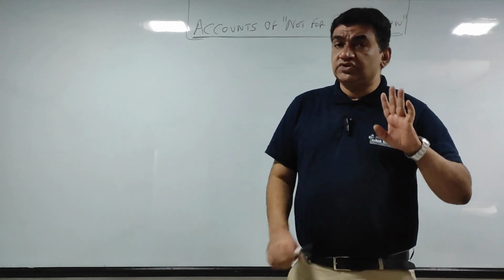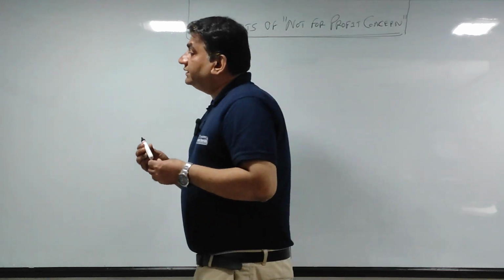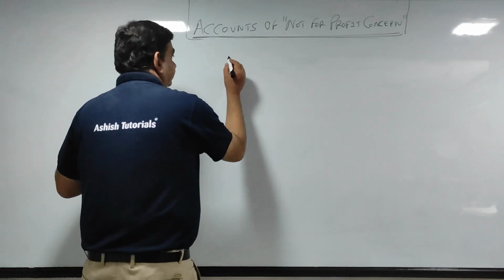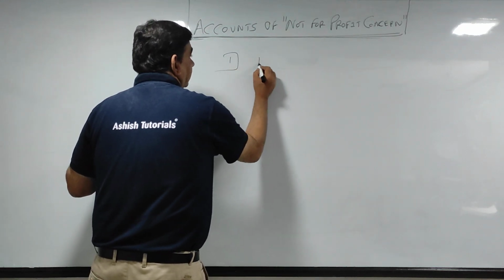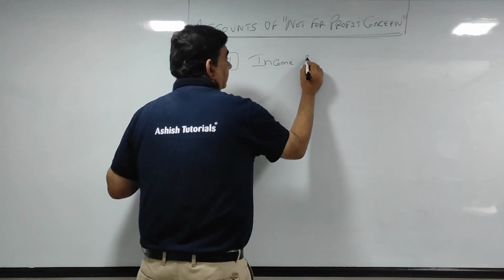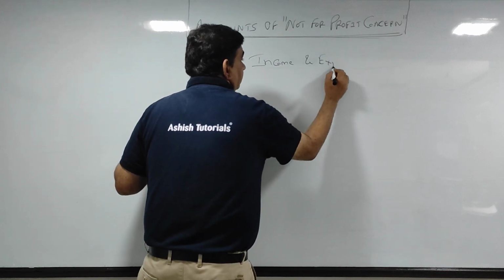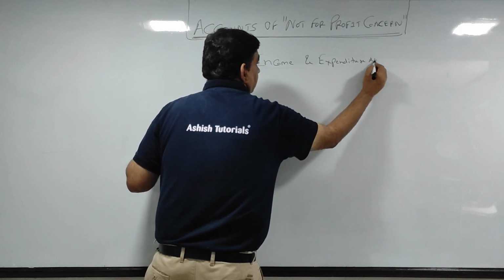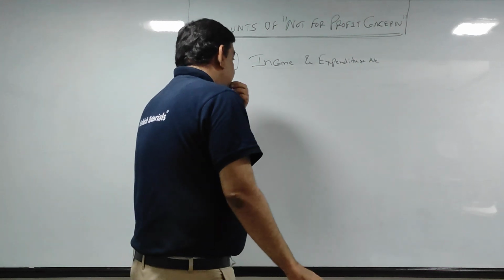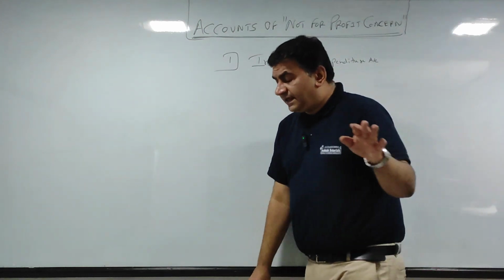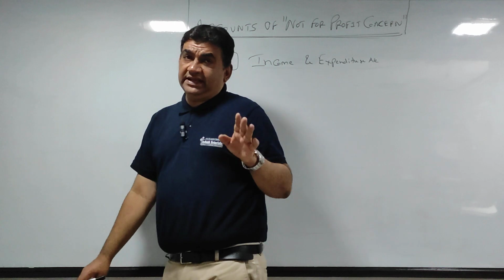So what you are supposed to do here is, there will be minimum two things to be prepared. The first thing you are supposed to prepare is the income and expenditure account. The main thing you are supposed to prepare is income and expenditure. This you can say is nothing but a replica of P&L.